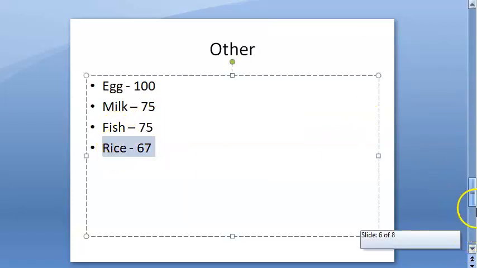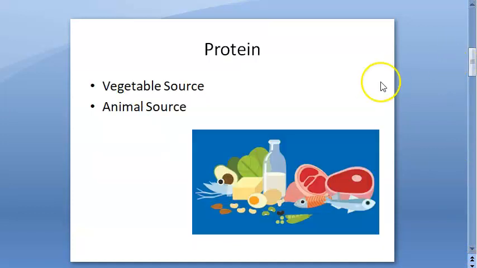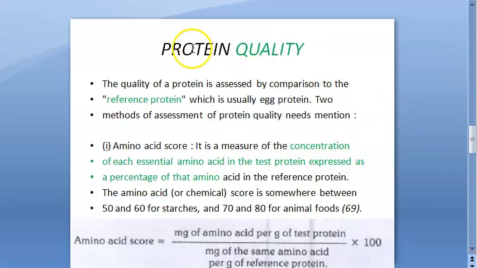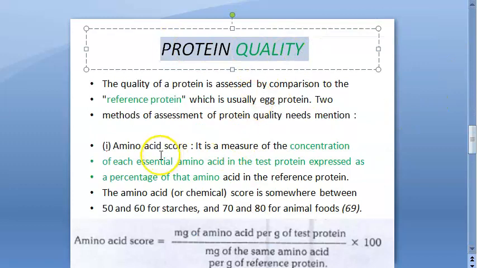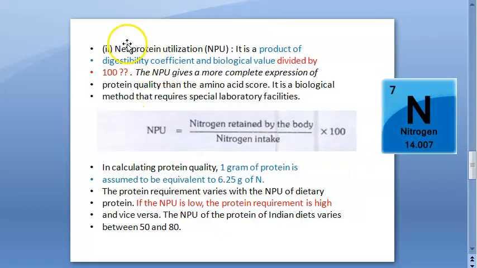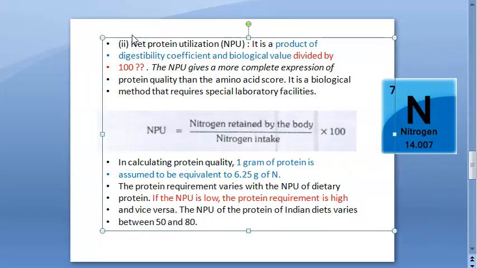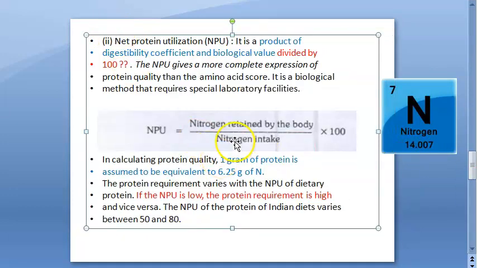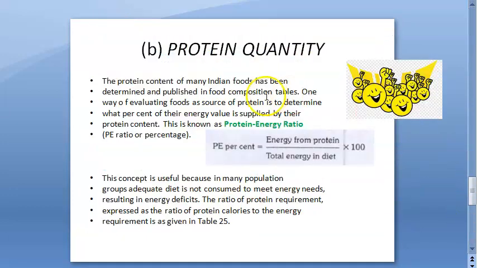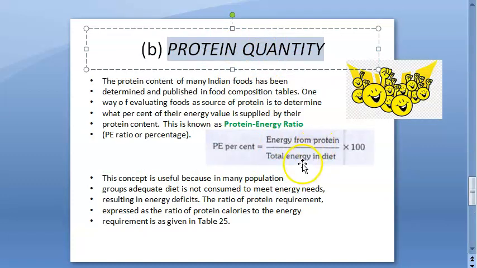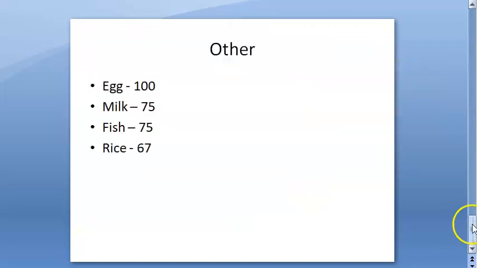How do you measure protein quality? By comparison to the reference protein, through amino acid score and net protein utilization, which is the nitrogen retained by the body. Then protein quantity you get from the energy from protein by total energy in the diet, the protein energy ratio.